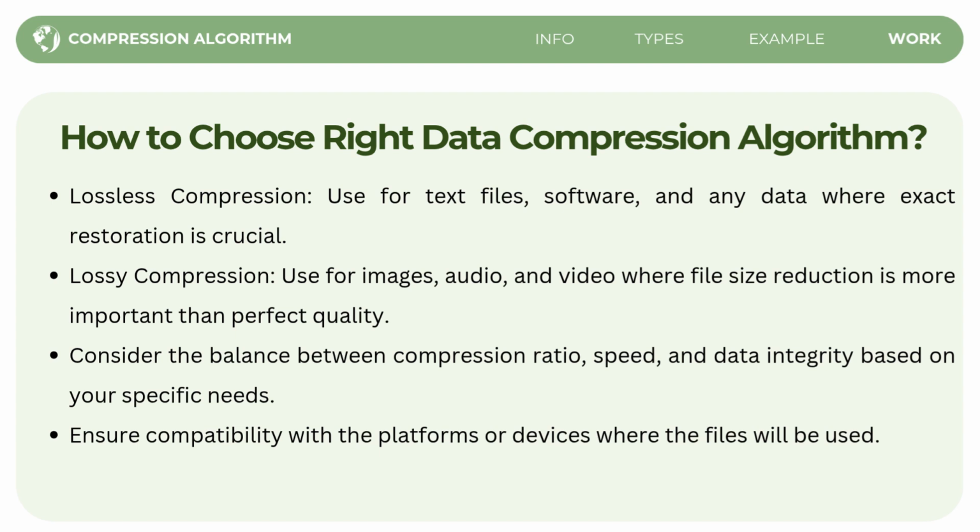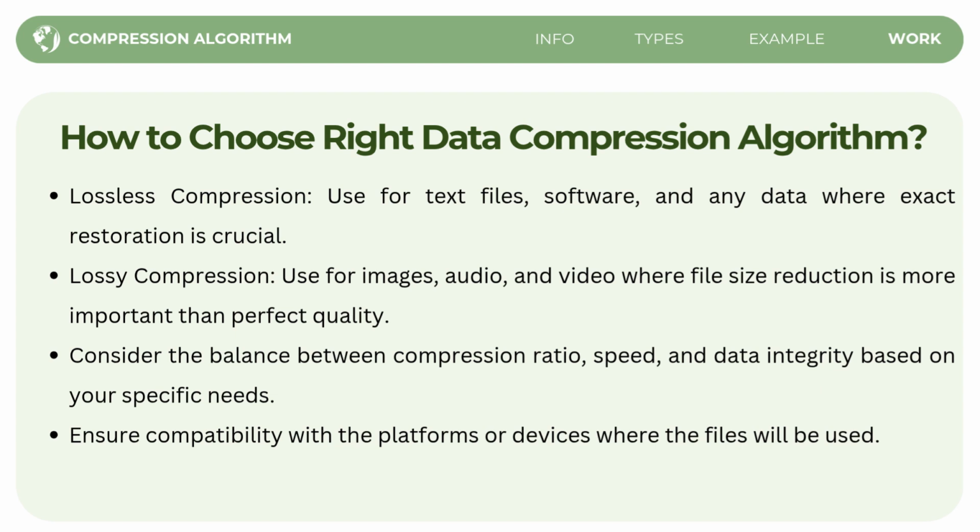While for lossy compression, you use this when reducing file size is more important than maintaining perfect quality. This is common for images, audio, and video, where a slight loss in quality is acceptable, but the file size needs to be smaller for easier storage or faster uploading.